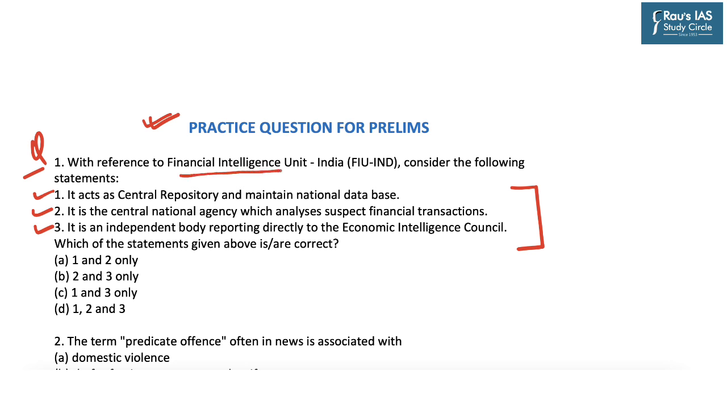So based on these understandings, we can say that all these three statements are correct, as the Financial Intelligence Unit of India acts as a central repository. It is the central national agency which analyzes suspect financial transactions, and it is also an independent body reporting directly to the Economic Intelligence Council.